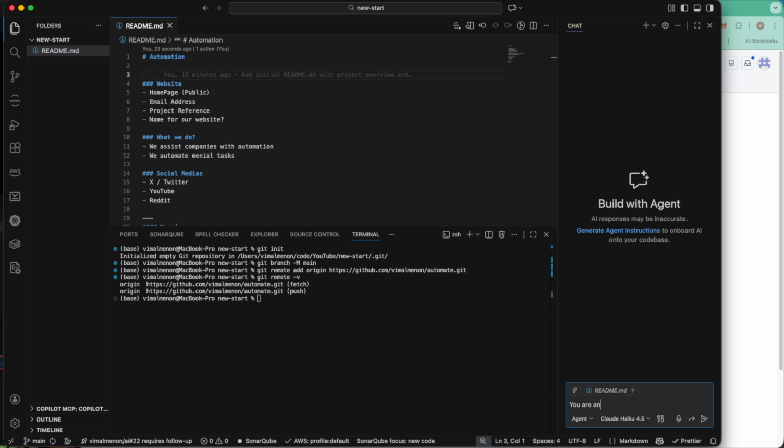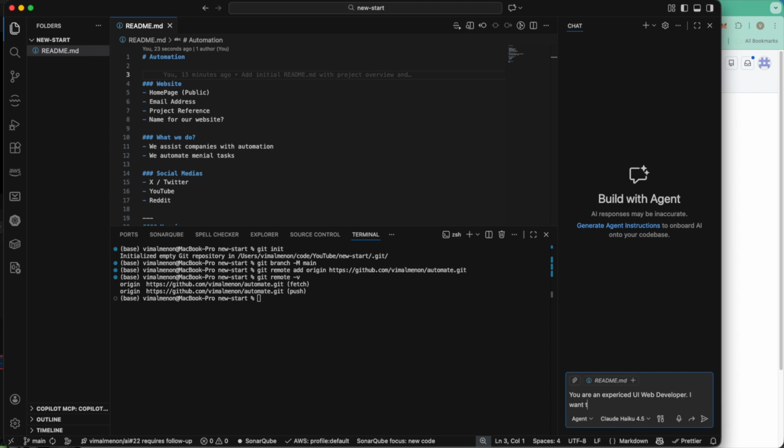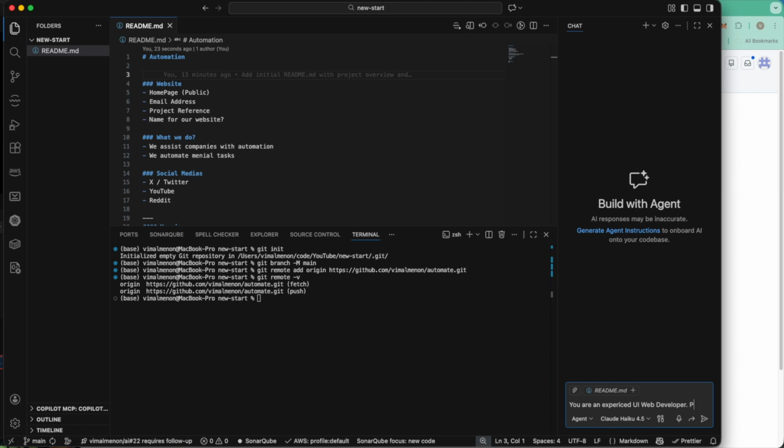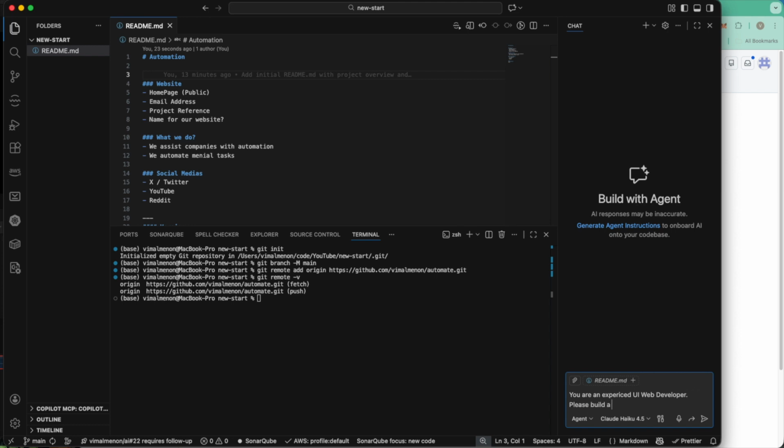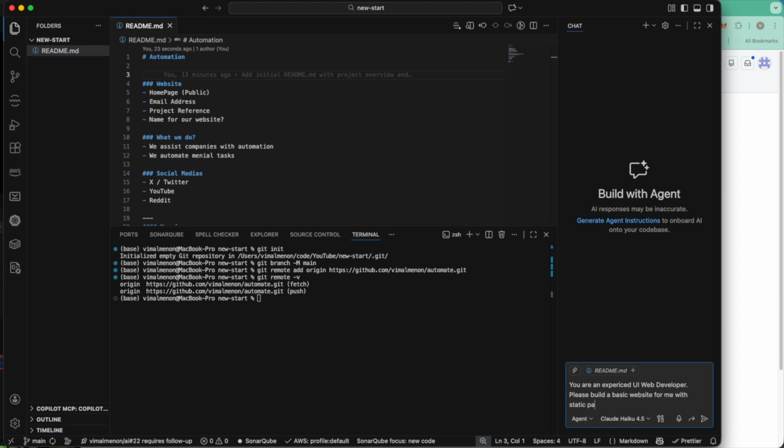So you are an experienced UI developer, please build a basic website, static pages.